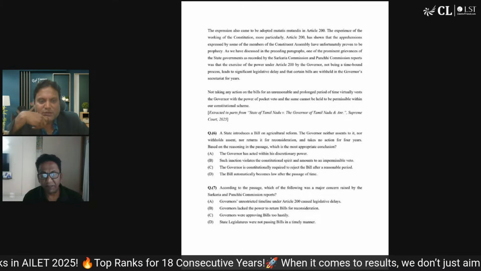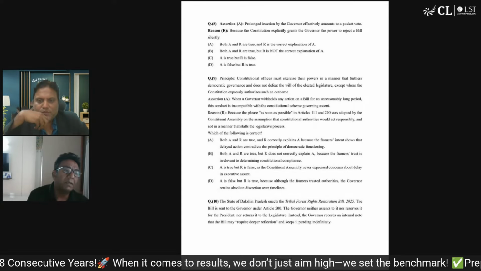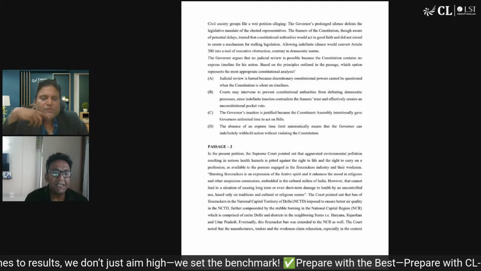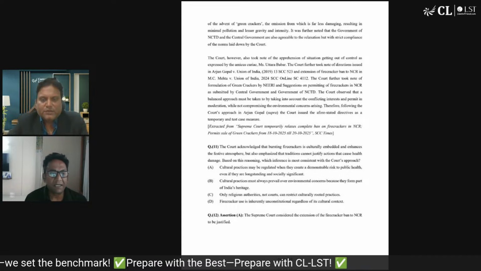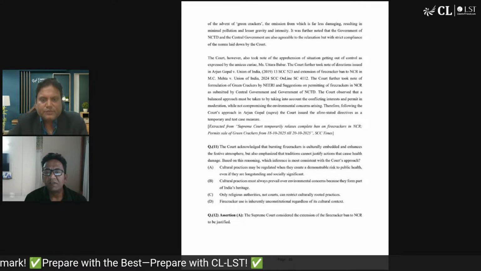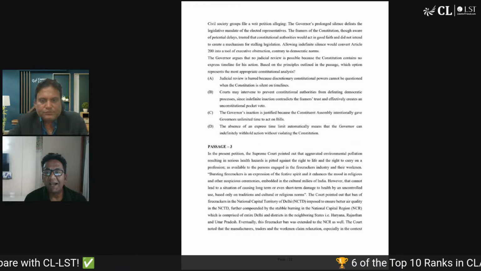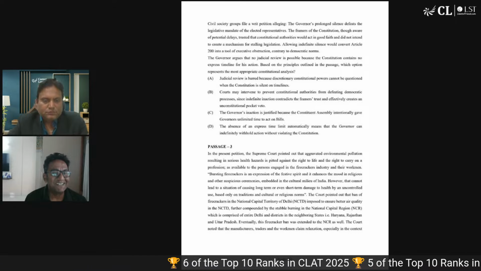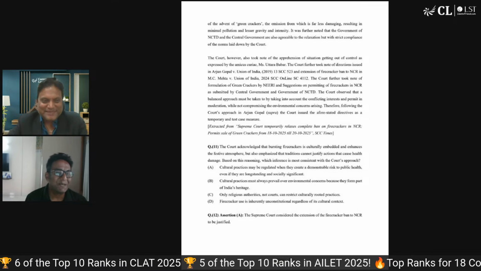All of them are Supreme Court or High Court, and all of them are from 2025, which means we are dealing with what are called contemporary legal issues that are in debate right now. Second, none of them is very technical. Obviously, as part of our mock series, we have tested you on some fairly technical legal topics, for example, the Negotiable Instruments Act or easements or bailments.